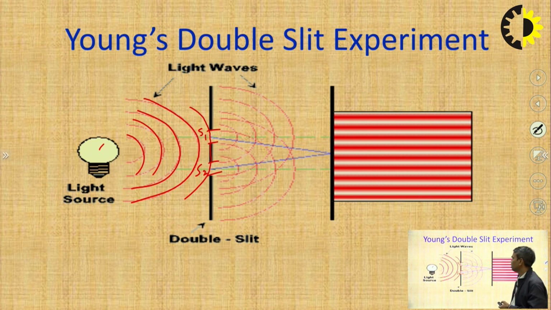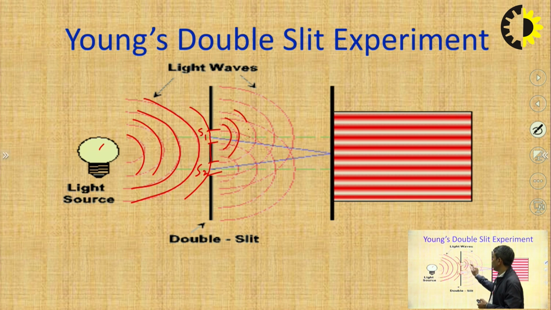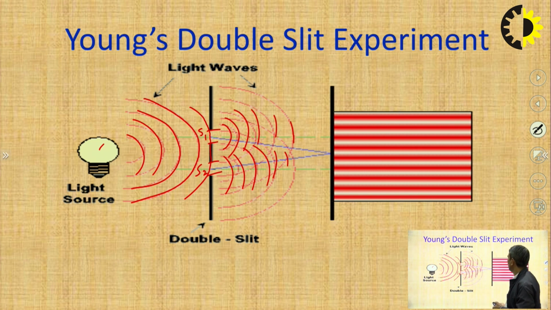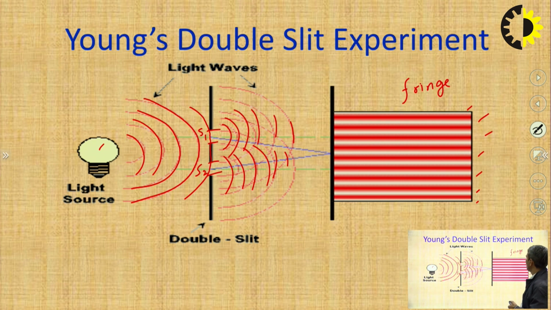So what do we get? Here two types of waves are coming, and superposition between these two results in maxima, minima, maxima, minima. We call it a fringe.